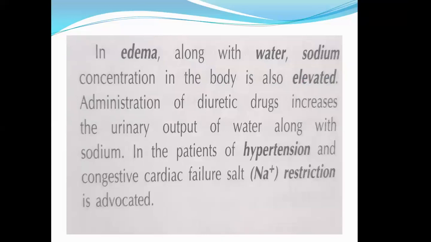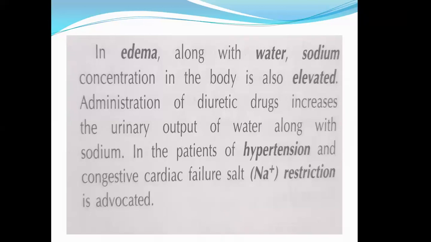If we administer a diuretic drug, it will cause urinary output of water along with the sodium. This is the treatment modality in hypertension and in congestive cardiac failure, where both sides of the heart have failed, right side and left side, both of them. So we give diuretics. What do the diuretics do? They increase the urinary output of water, followed by the sodium.